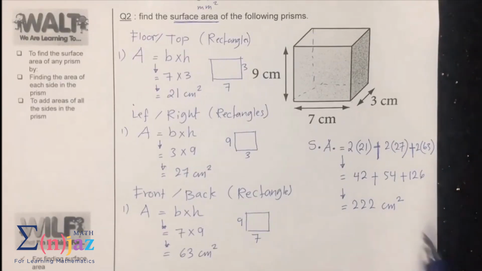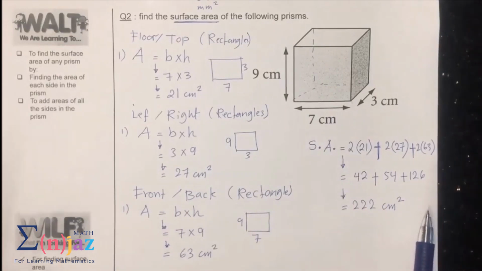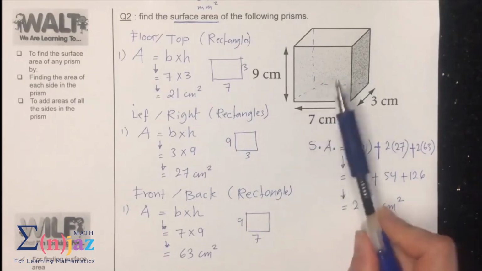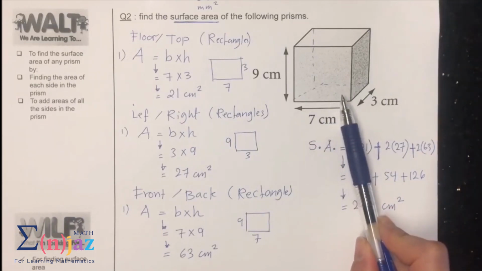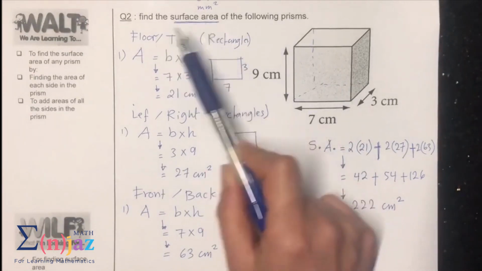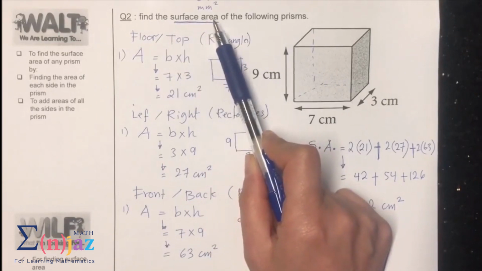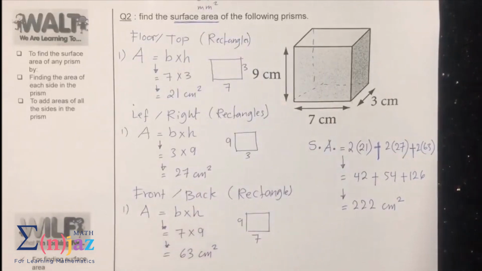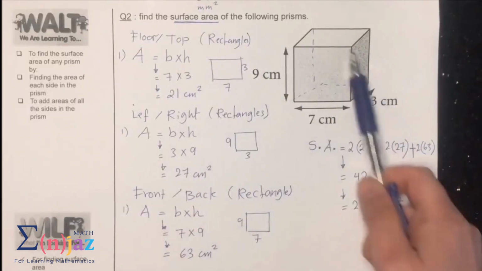We learned that for every 3D object, we're going to learn 3 skills: drawing a net, finding the surface area, and finding the volume of the 3D object, and for prisms in particular. And this is called a rectangular prism or a cuboid. And we explained finding the surface area in millimeter squared, centimeter squared, because it's adding the area of all faces